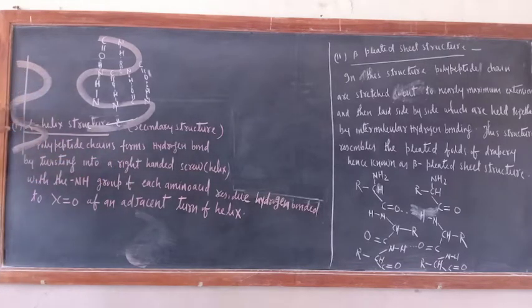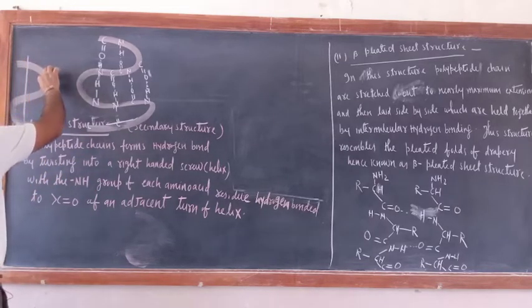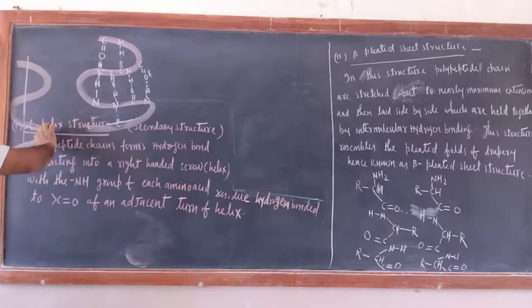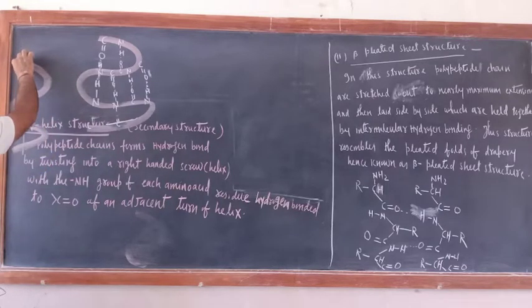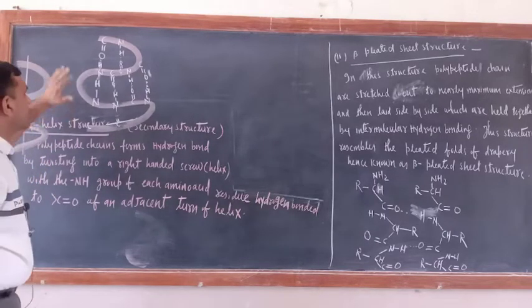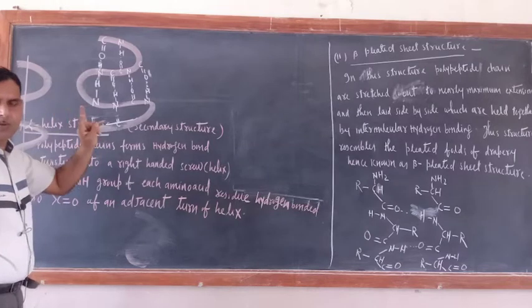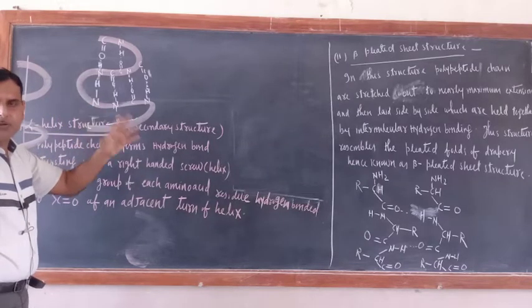screw, right-handed screw. Okay, this is one turn, this is the second turn, this is the third turn, this is the fourth turn. So just try to understand, in each turn in an amino acid what would be there? Two things are there, NH group and CO.